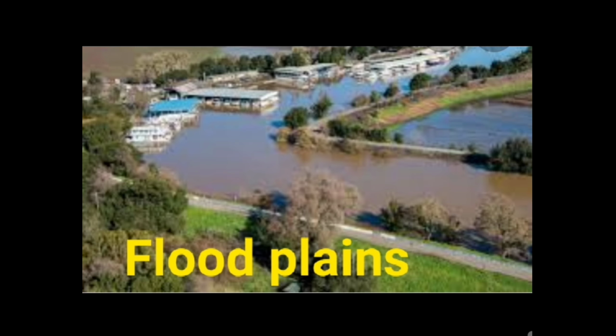Floodplains. A floodplain is a flat or nearly flat land adjacent to a stream or river that experiences occasional or periodic flooding. After a flood, the river leaves behind a fresh layer of topsoil which is very fertile. Clear?